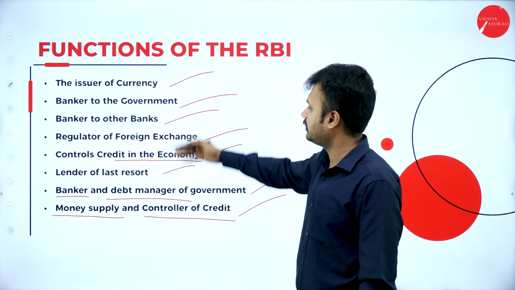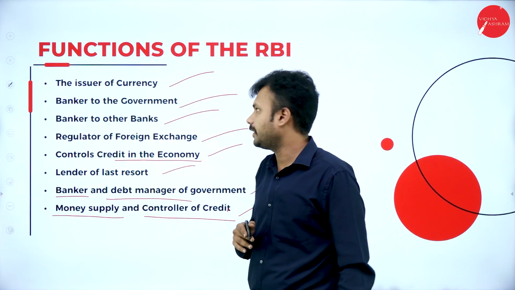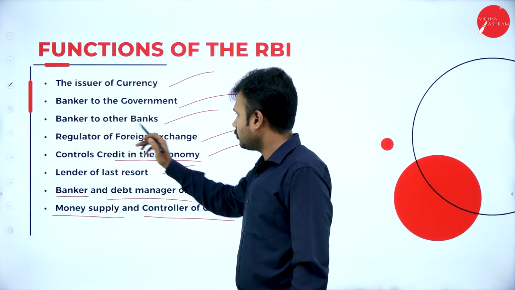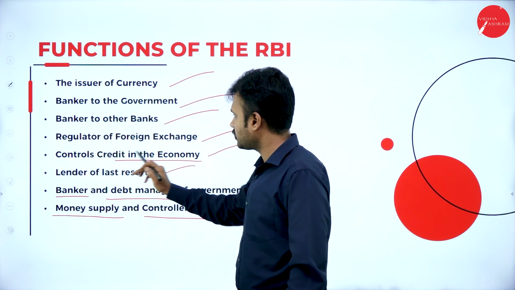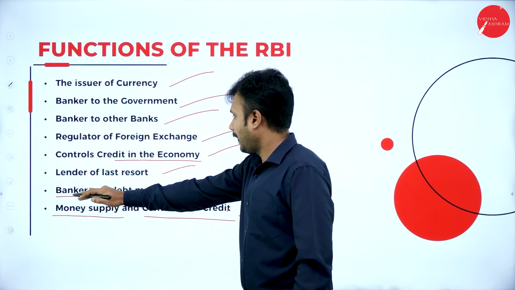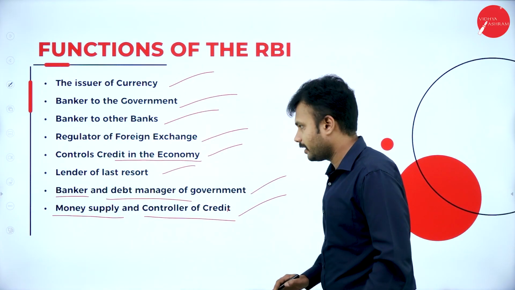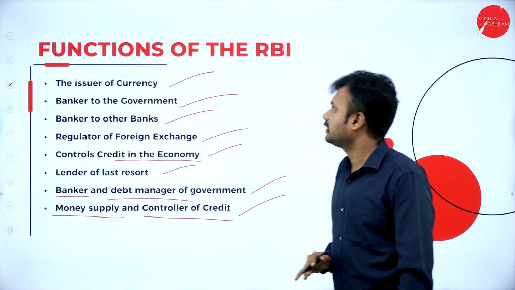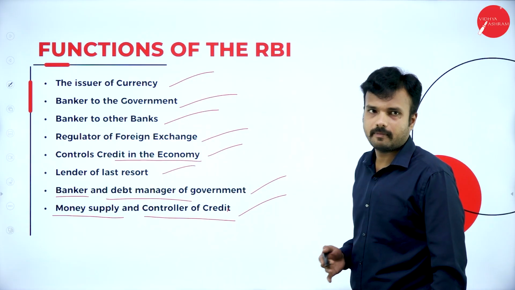Hence, we can say that these are the functions of Reserve Bank of India, starting from issue of currency, banker to the government, banker to other banks, regulator of foreign exchange, control credit in economy, lender of last resort, banker and debt manager of government, and also money supply and controller of credit. These are the functions of Reserve Bank of India.